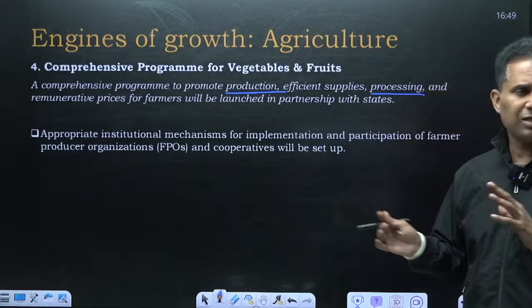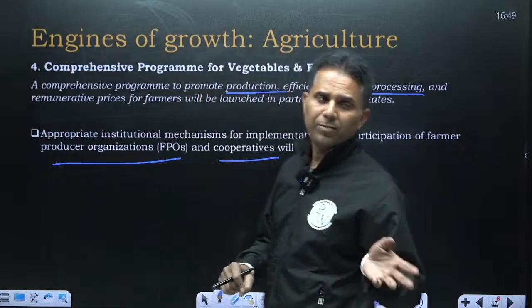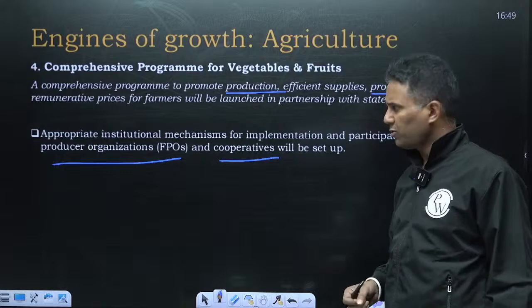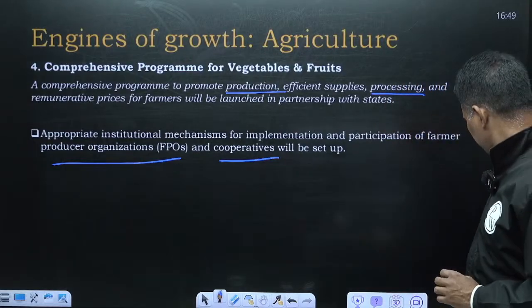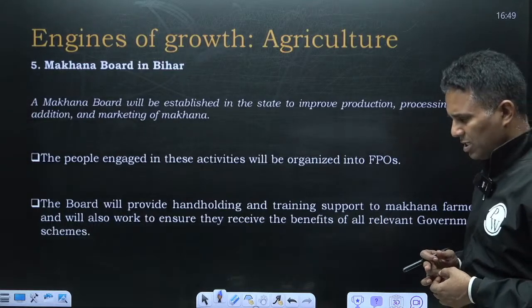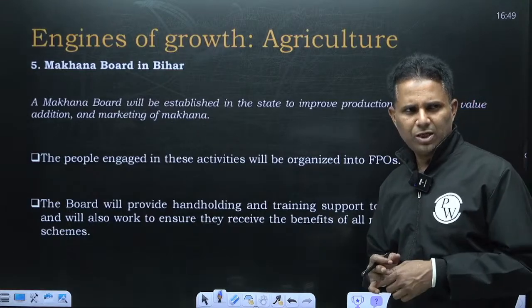And here, the FPOs and cooperatives are going to play a major role. FPOs may support small and marginal farmers in procurement and providing inputs, and cooperatives too. Makhana board in Bihar. India is one of the leading exporters of makhana, and Bihar produces 80 to 90% of the makhana.